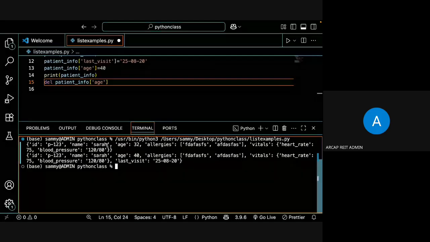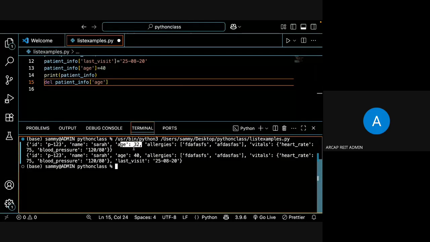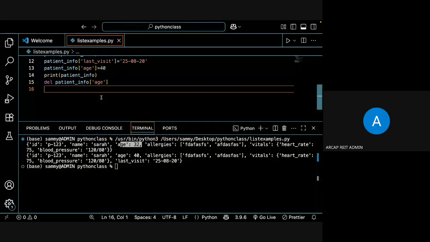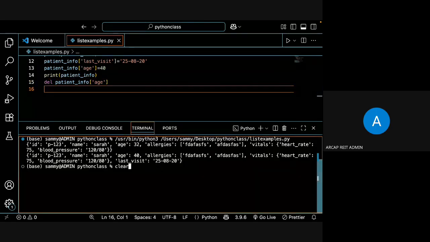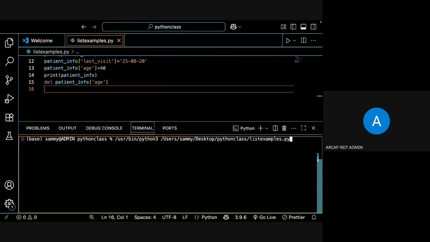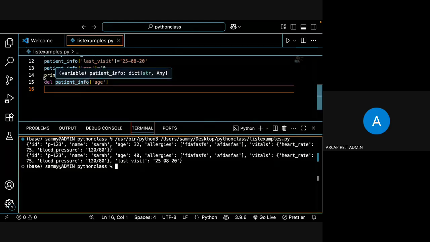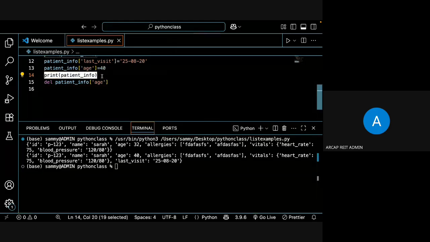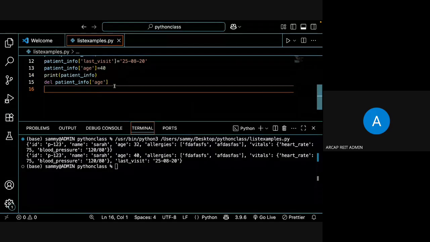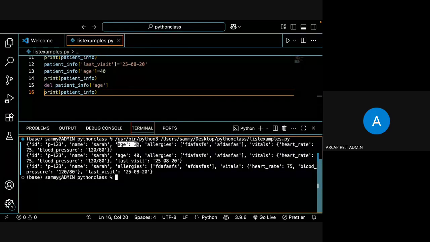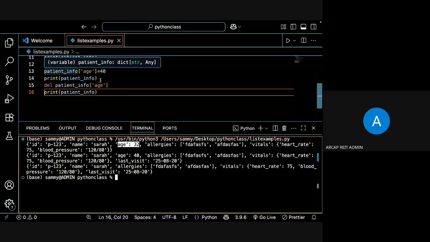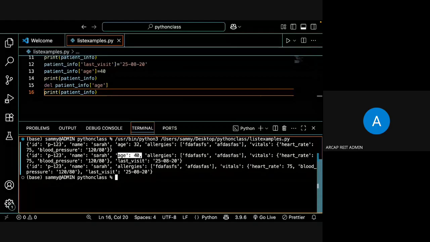Sorry, I haven't saved. Actually, I haven't printed after deleting the age. So age is 32 initially, then I changed the age to 40, so it is also displayed.